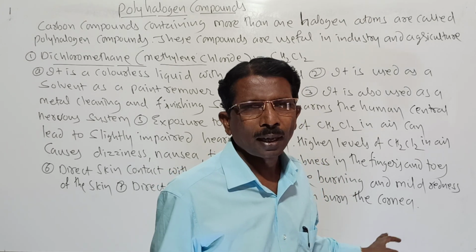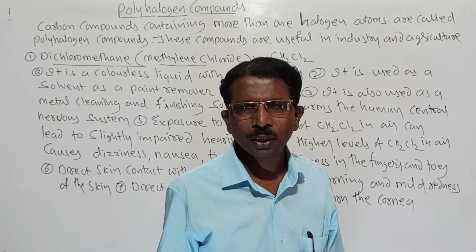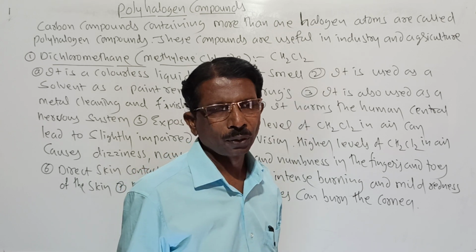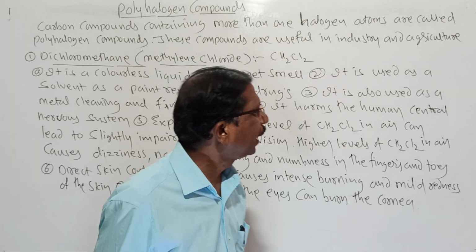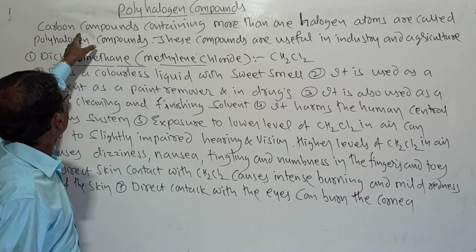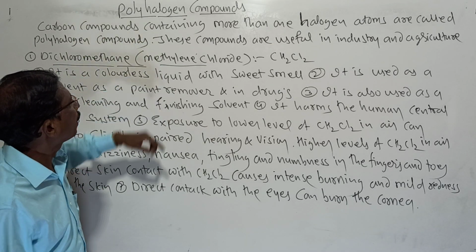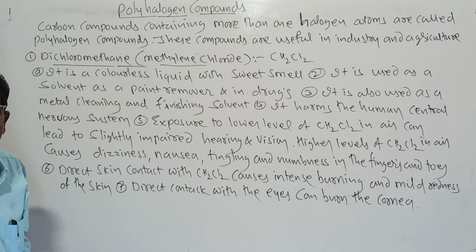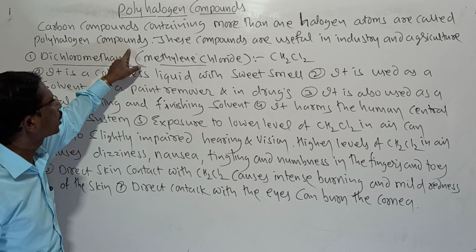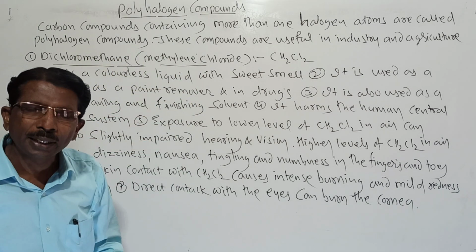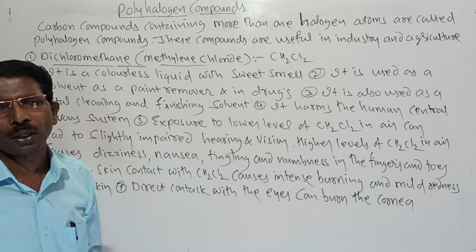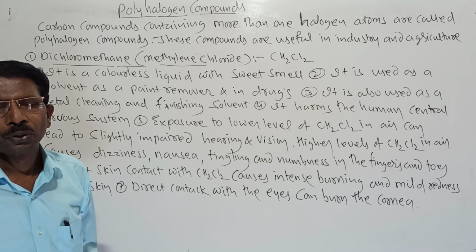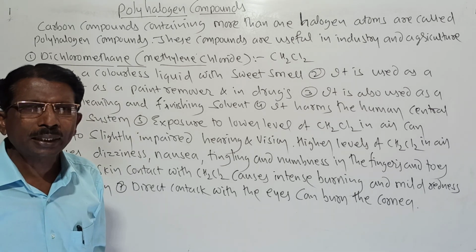Today, the last unit, that is polyhalogen compounds. Let us see what the applications of polyhalogen compounds are. So, what are polyhalogen compounds? Polyhalogen compounds are carbon compounds containing more than one halogen atom, and these compounds are useful in industry, medicine, and agriculture also. So these have wide applications. Let us see them one by one.